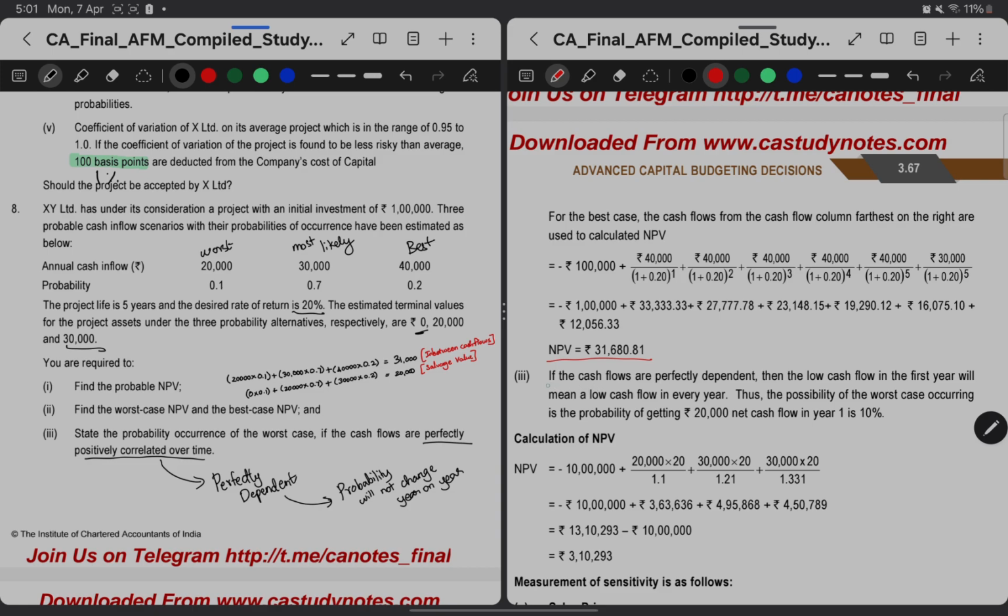So in the answer, if the cash flows are perfectly dependent, then a low cash flow in the first year will mean a low cash flow in every year. Thus the probability of the worst case occurring is the probability of getting 20,000 net cash flow in year 1, which is 10%. Thank you.